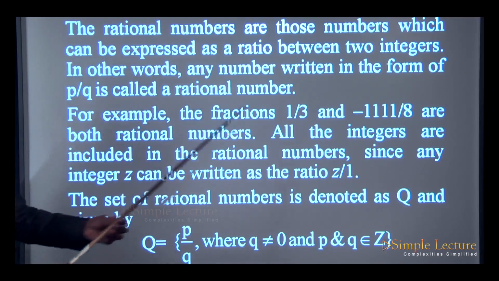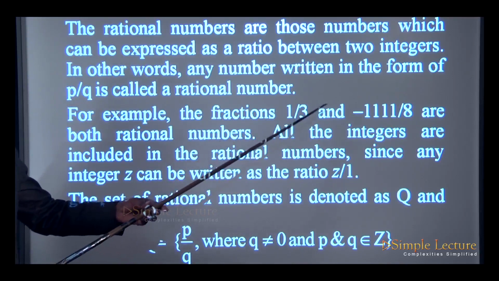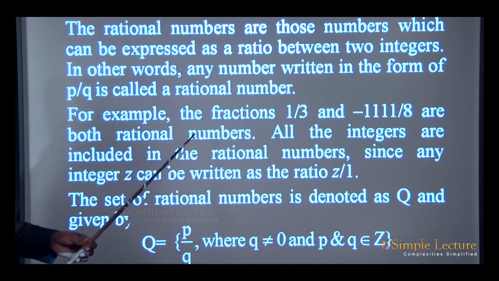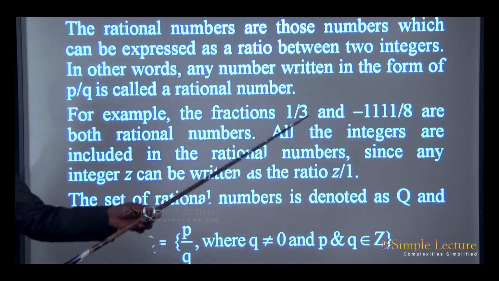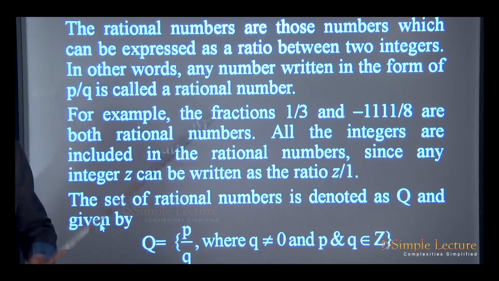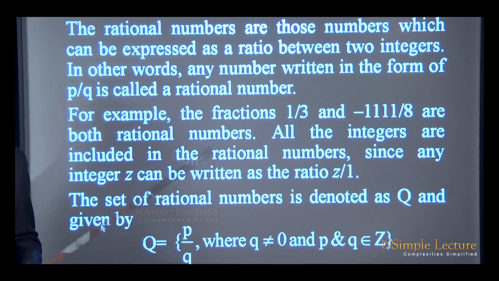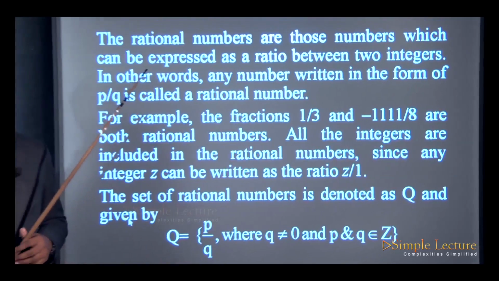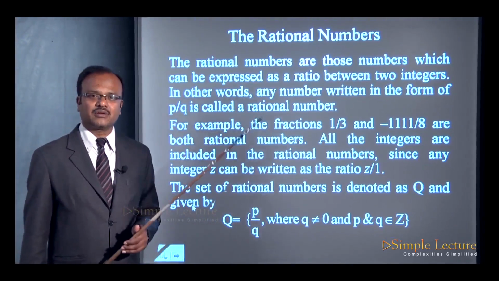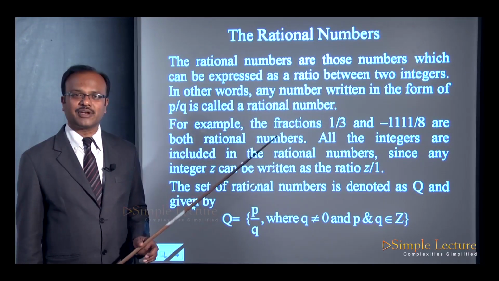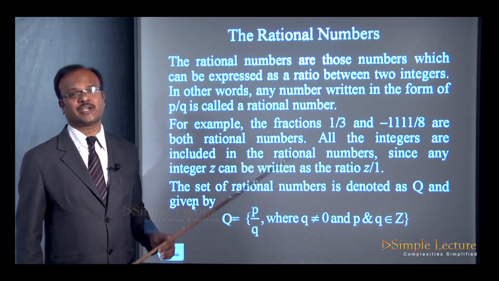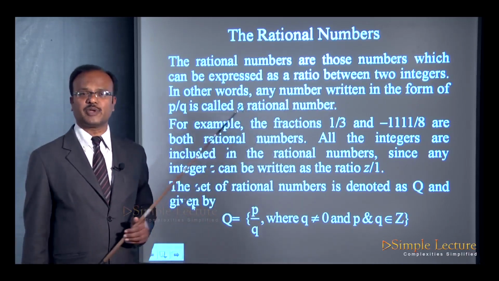Thus, the fractions 1 by 3 and minus 1 by 8 are both rational numbers, and all the integers are included in the rational numbers. All the integers, whether positive or negative, we can call them rational numbers. Why? Because any integer z, if you take, can be written in the form of z by 1, which is in the form of p by q.